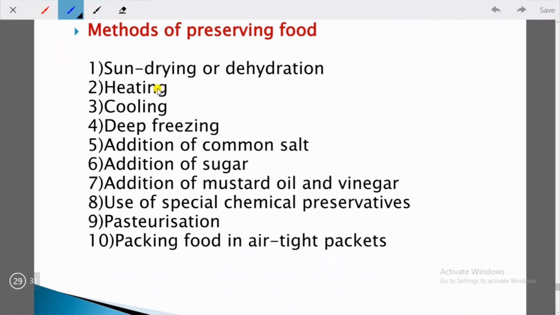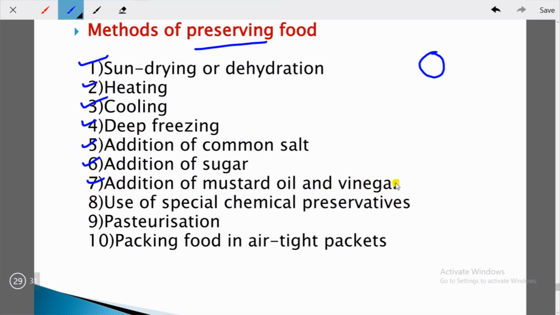Students, following are some of the methods by which food can be preserved. First one is sun drying or dehydration. That means the food is taken in the sun so that the sun can dry the water present on the food. Then you have heating, cooling, deep freezing, addition of common salt, addition of sugar, addition of mustard oil and vinegar.